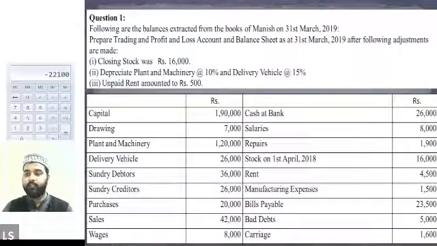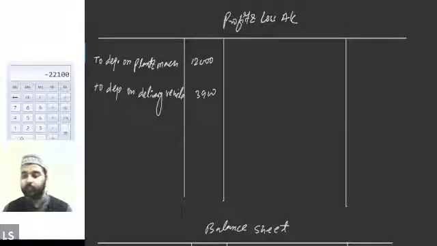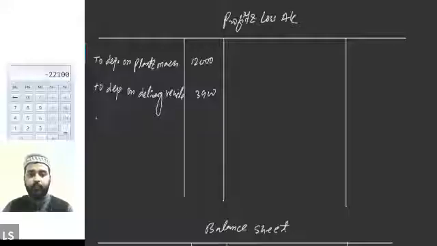Next is salaries. Tell me everyone, where do we record salaries? Where should I record the salary? Profit and loss. Profit and loss account, correct. So salaries, the value of salary is 8,000. I will write it here, to salaries, 8,000.